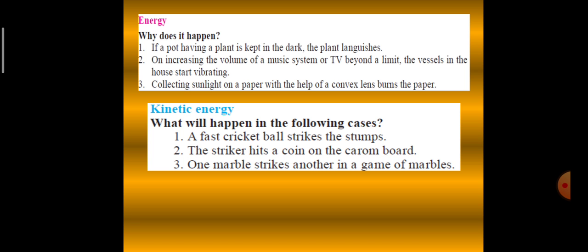Next, the striker hits a coin on the carom board. When the striker hits a coin on the carom board, the energy in the striker is transferred to the stationary coin. As a result, the coin gains kinetic energy and starts moving. Next, one marble strikes another in a game of marbles. When one marble strikes another, the energy of the moving marble is transferred to the stationary marble and it starts moving in the direction of the applied force.